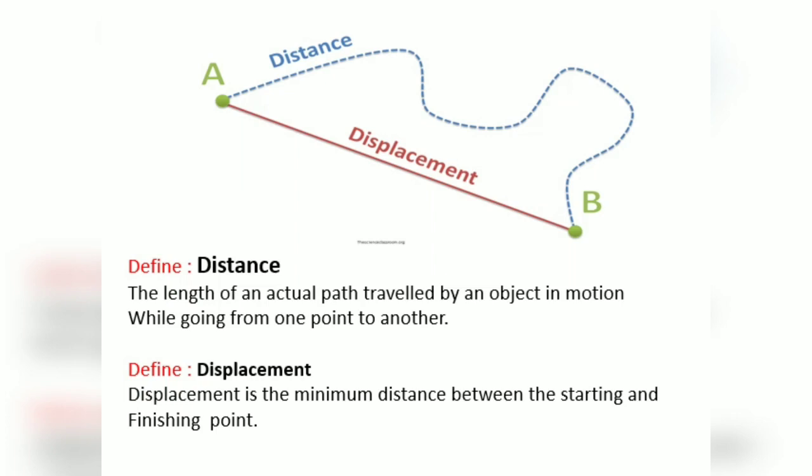Let's take one more example of distance. Distance from Kankoli to Mumbai, we say it is 500 kilometers. But the displacement in between, where the bus stops or the train has stopped, that is your displacement, the shortest distance.